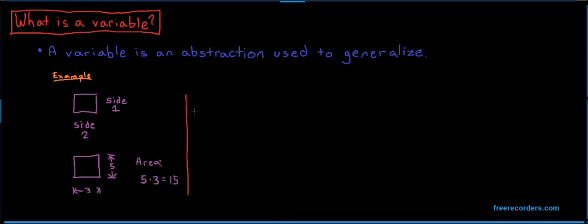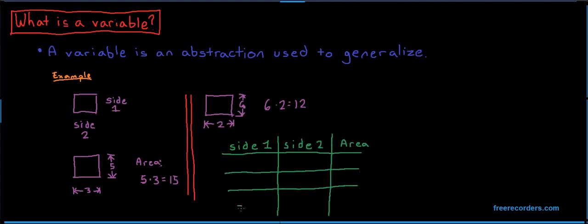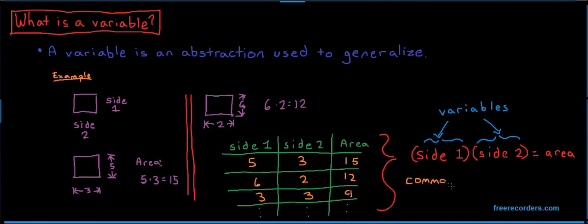We can find the area of a rectangle given any two sides, and it's quickly evident that we can make the general case that side 1 times side 2 is equal to the area of the rectangle. Our general case summarizes what could be an infinitely large table of values into a single equation. That's the power of variables. A variable can be represented by anything we like. Usually we use single English or Greek letters, just to be quick about it.